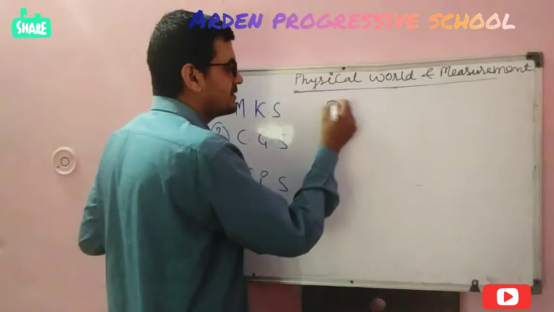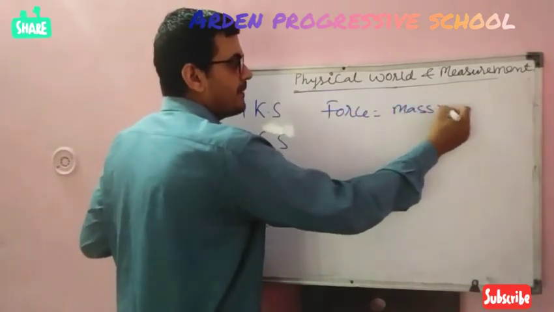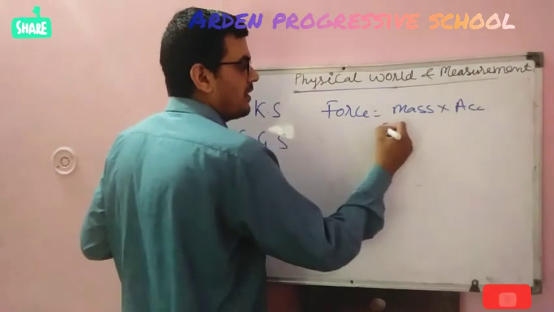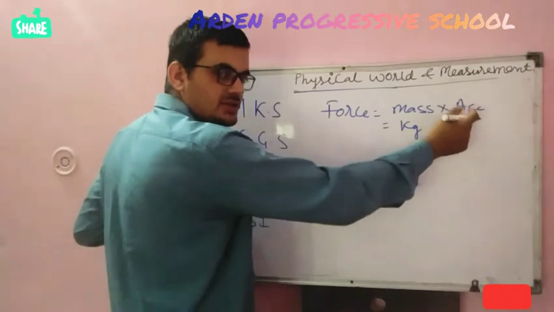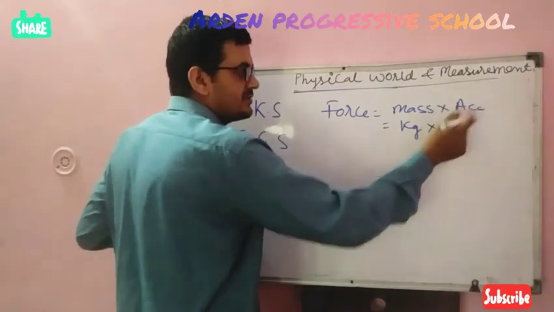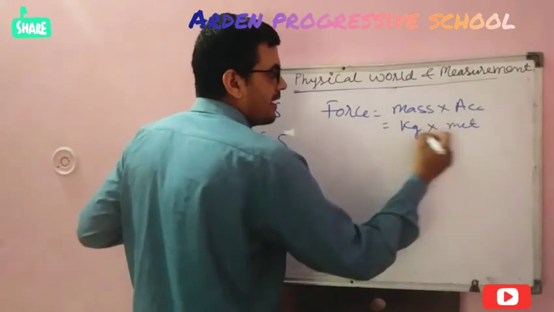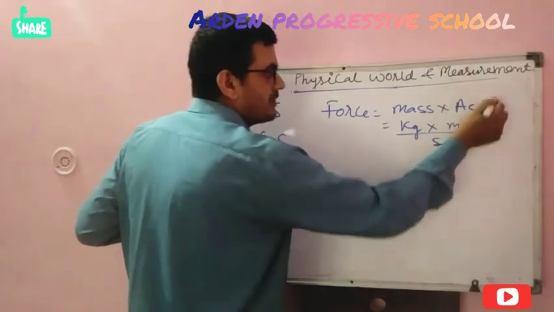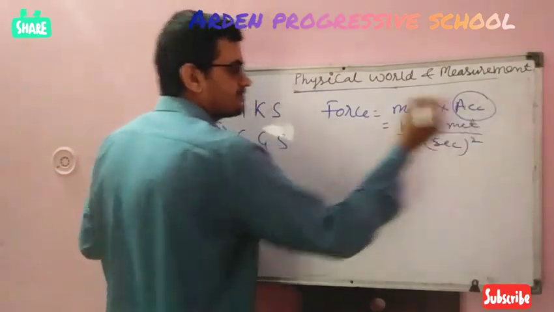The unit of force. I am explaining it again: force is mass into acceleration. Mass means kilogram. Acceleration equals velocity upon time. Writing its unit directly, it will be meter per second square. The unit of acceleration is meter per second square.